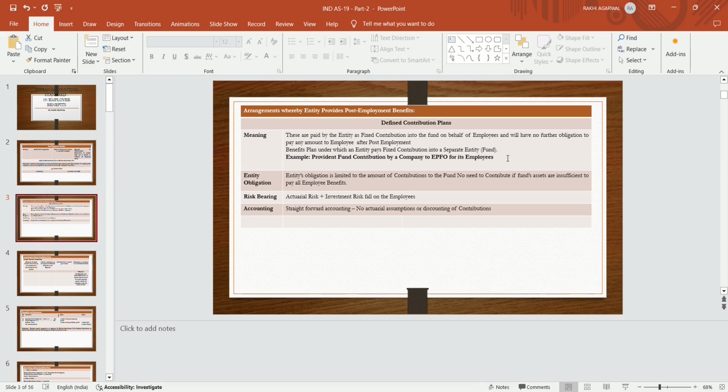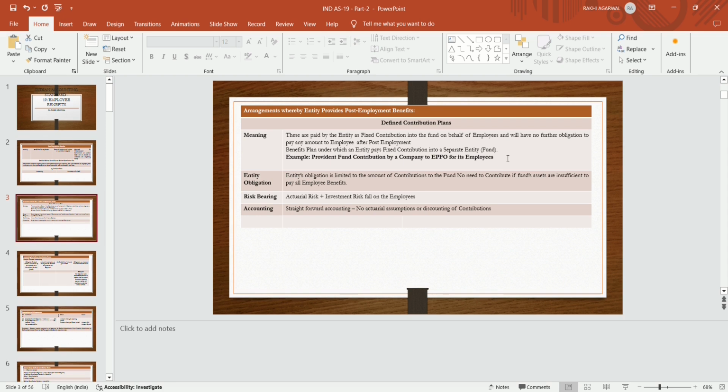So that is the defined contribution plan. These are paid by the entity as fixed contribution into the fund on behalf of the employee, and it will have no further obligation to pay any amount to the employee after post employment.